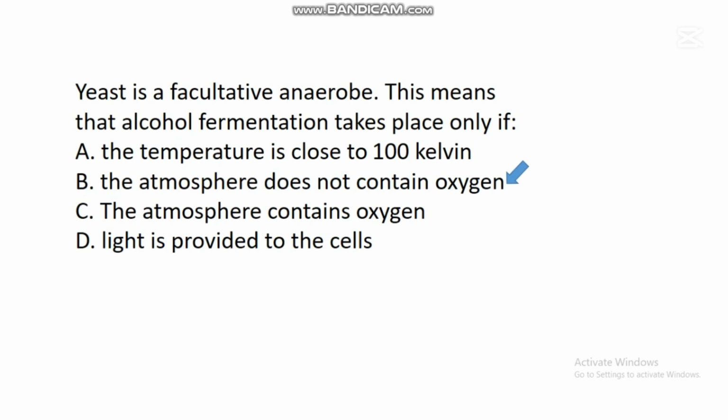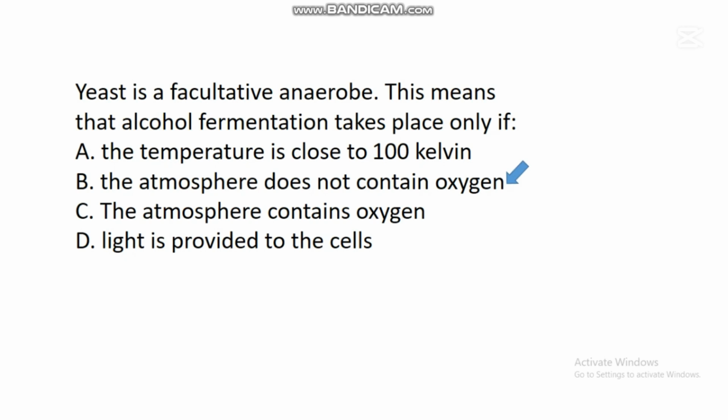So yeast is an example of a fungus that is called a facultative anaerobe. Studies have shown that a facultative anaerobe like yeast can help in alcohol fermentation when the atmosphere does not contain oxygen.